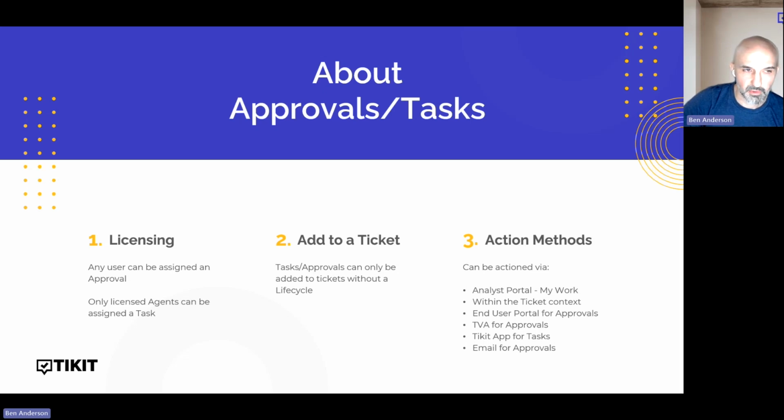Then adding a task or an approval to a ticket, like I said on the previous slide, we can do this as more of an ad hoc process to any ticket as long as we're not using a life cycle. So as long as the life cycle hasn't been applied to that ticket, then we can add these one-off activities.